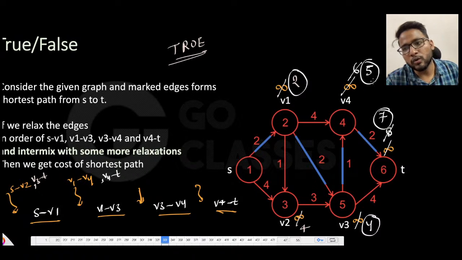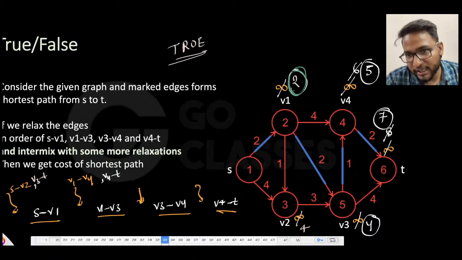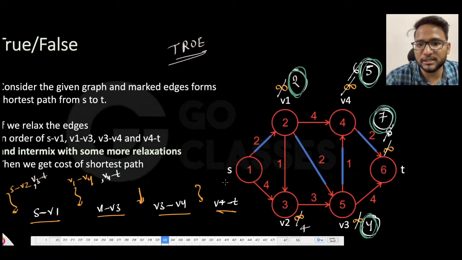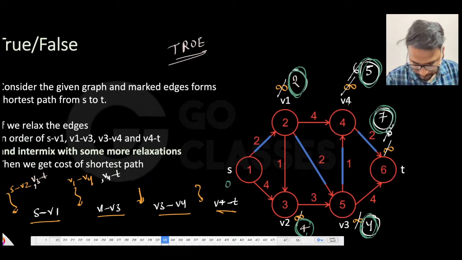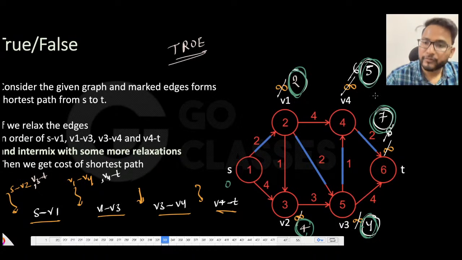So whatever you do, you will always be getting this as 2, this as 5, this as 7, this as 4, and then this is obviously 0 and this is also 4, because these are shortest. And whatever you do in between, it may just change this value to maybe something else, but since it is shortest, you will definitely be getting 5, right? Okay, so I hope everyone understood this.